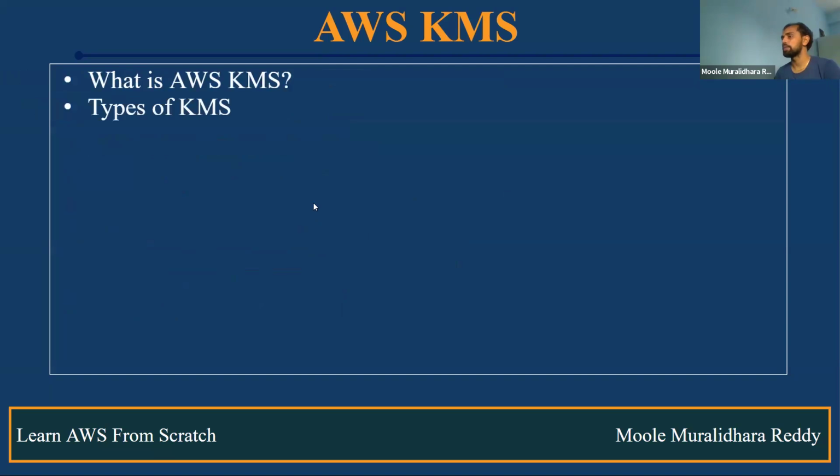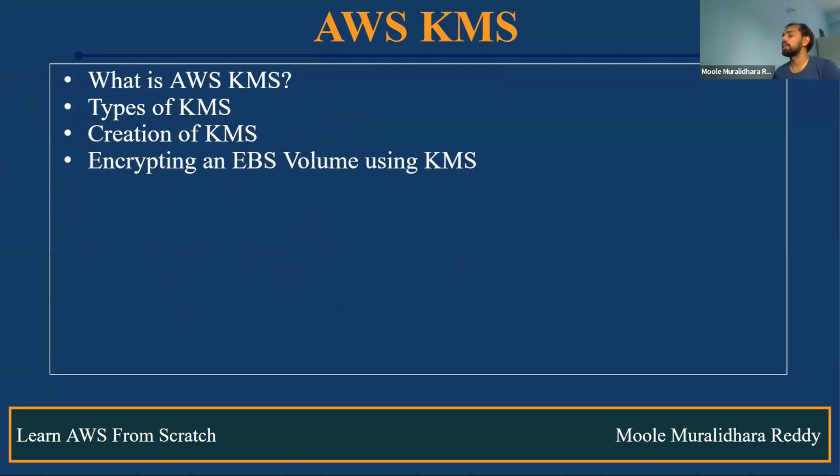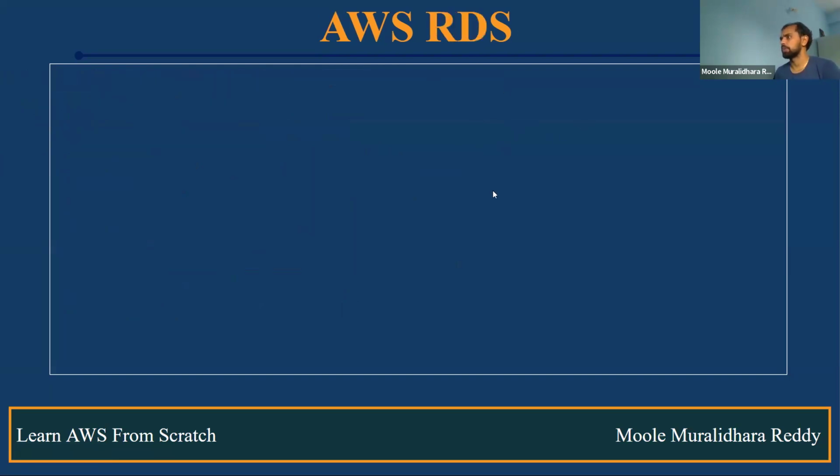Next, what is KMS? Where exactly do we use KMS? Types of KMS available. How do we create the KMS? And also, how do we encrypt an EBS volume using KMS? Once you complete this, you will get to know how you can use the encryption part for EBS volumes. This is also one of the most important, because in real time we use KMS for EBS volume encryption.